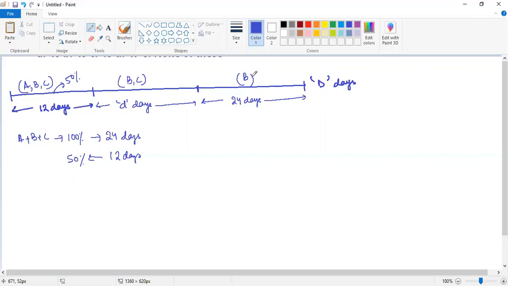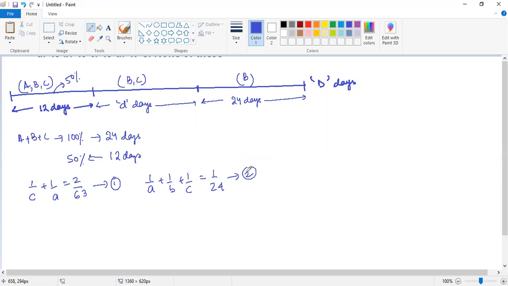For this information, we need two equations. What are the two equations? The two equations were 1 by C plus 1 by A is equal to 2 by 63, because we have already checked in the question that A and C together can do the work in 63 by 2 days. And the other equation is 1 by A plus 1 by B plus 1 by C is equal to 1 by 24, right? This is the second equation where it was told that A, B, and C can complete the work in 24 days when they're working together, right?